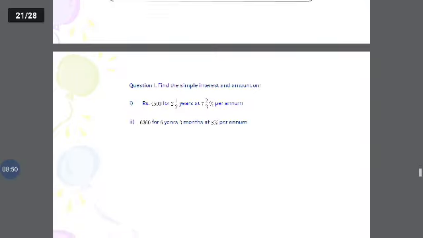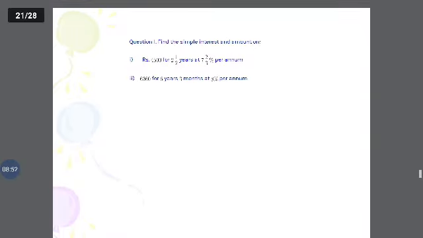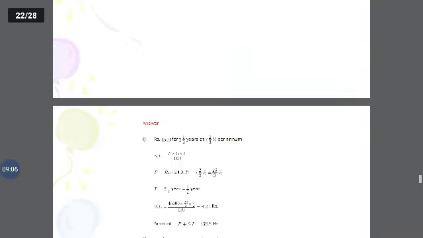Next one. Find the simple interest and amount on rupees 4,500 for 2 1/2 years at 7 2/3% per annum. The second sum is 6,360 for 6 years 3 months at 8% per annum.